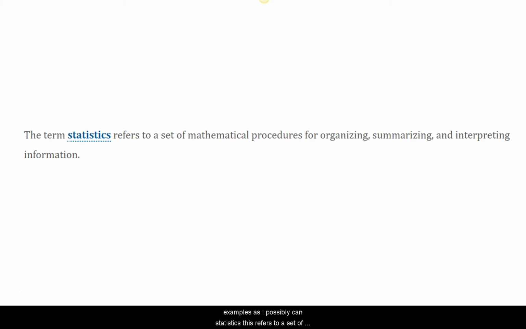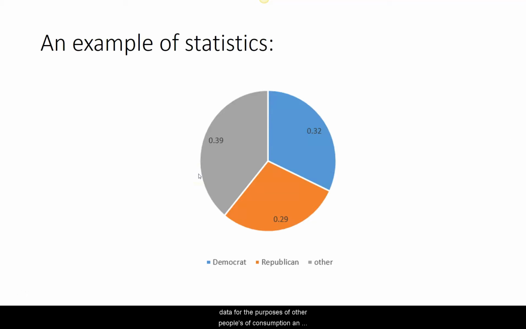Statistics. This refers to a set of math procedures for organizing, summarizing, and interpreting information. We'll calculate means. We'll calculate standard deviations. We'll calculate maximums and minimums, or minima, I should say, whatever that plural is. That's kind of an obscure word. And we'll arrive at numbers that can, of course, help us interpret basic data for the purposes of other people's consumption.